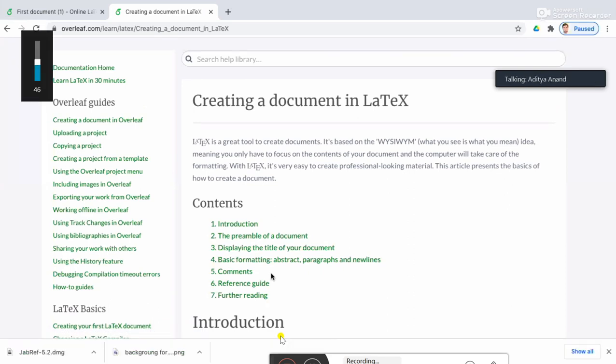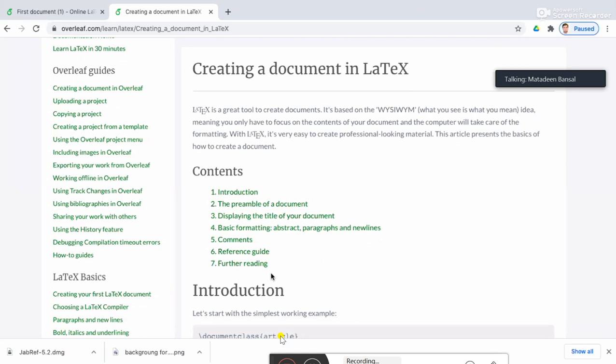Okay. So I'm using this Overleaf platform to demonstrate the concepts as well as to run the LaTeX codes. Overleaf is an online editor for LaTeX, where you can share your documents online with your colleagues, so that the document can be edited in a collaborative manner. I will introduce you to the basics of LaTeX first, and simultaneously we'll also run the code on LaTeX.